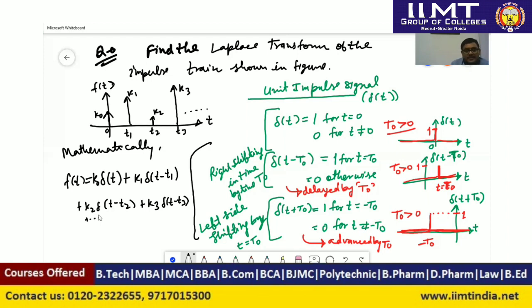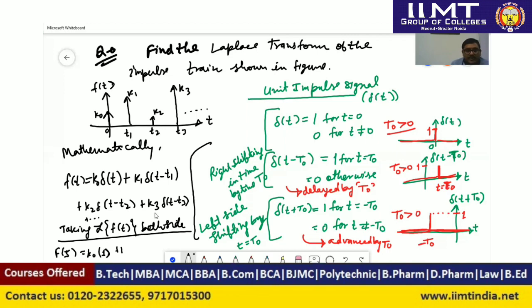Suppose we have to find the Laplace transform of this signal. So taking Laplace transform of this signal both sides, we can say that Laplace transform of f of t can be written as F of s. So f of t is a signal in time domain, so it is denoted as a small letter f. In frequency domain, it will be capital F of s. Similarly, k naught as it is, and Laplace transform of delta t can be written as 1, as we know that Laplace transform of delta t is 1.